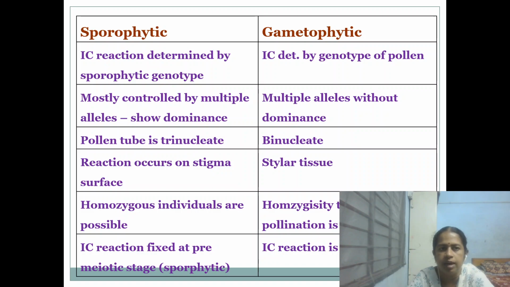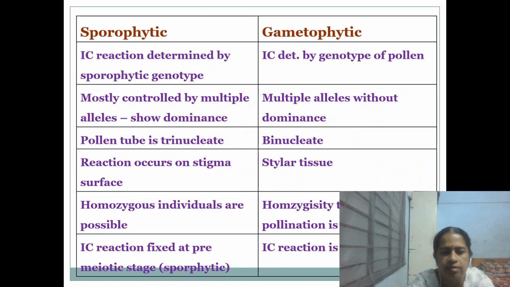The pollen tube is trinucleate in sporophytic and binucleate in gametophytic. The reaction occurs in the stigmatic surface in case of sporophytic, and in gametophytic it occurs in the stylar region. Homozygotes are possible in case of sporophytic, but not in case of gametophytic.